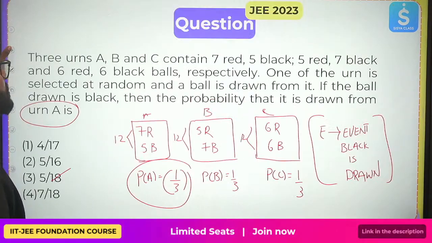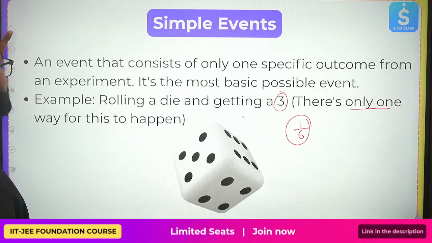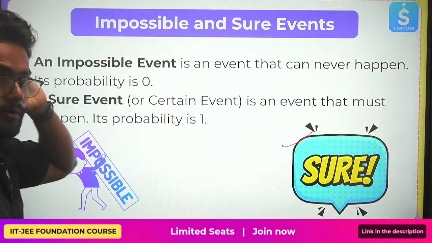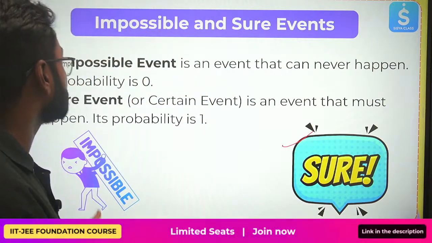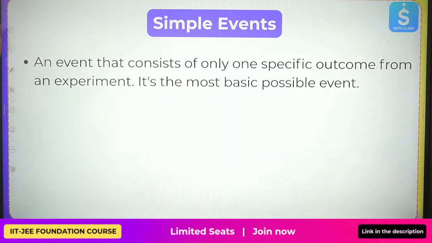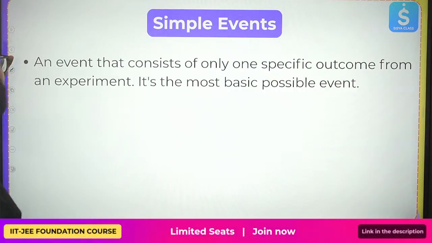Okay, let's revise what we have studied today. We have studied simple events, impossible and sure events, lying between 0 and 1, where 0 is the impossible event and 1 is the certain event. Simple events consist of basically one specific outcome, like getting a 3 on a die or a king in a deck of cards.